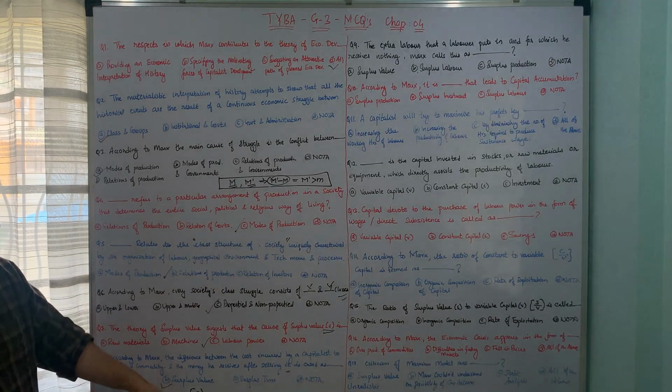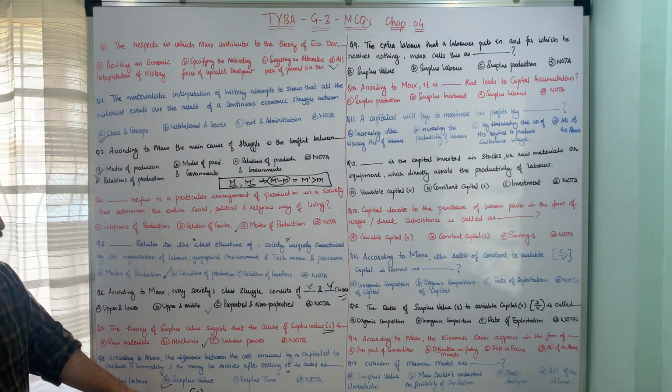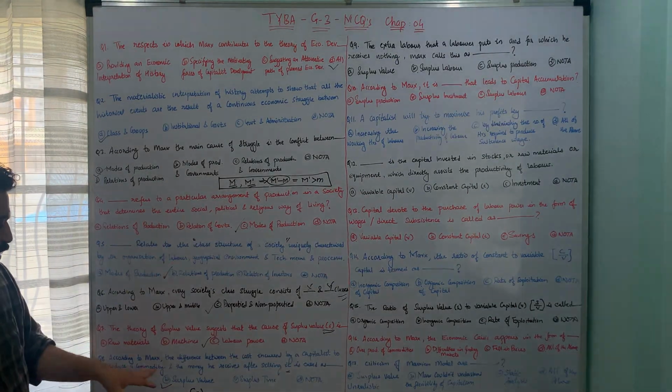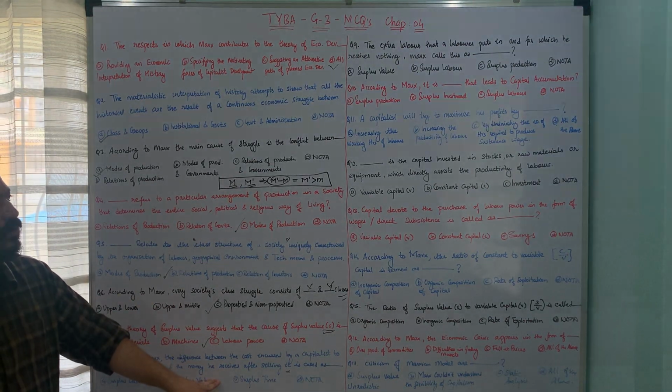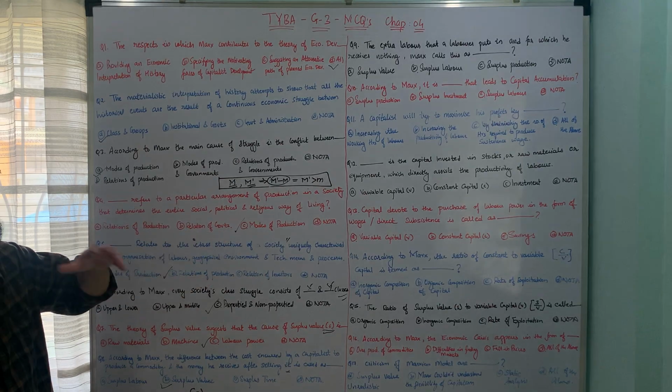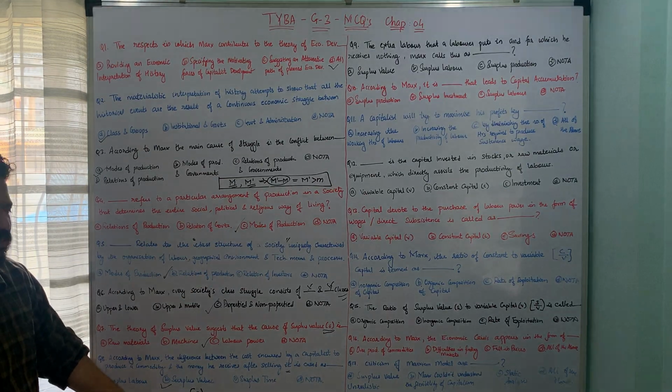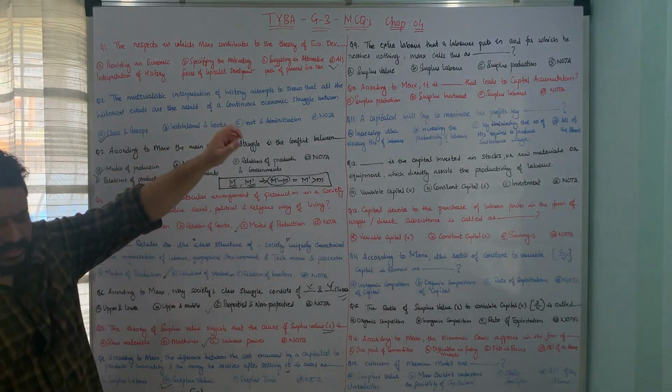Surplus value is the difference between the cost incurred by a capitalist to produce a commodity and the money he receives after selling that particular commodity. I hope this identity will make more sense with respect to this question. Let us now move to the next question.